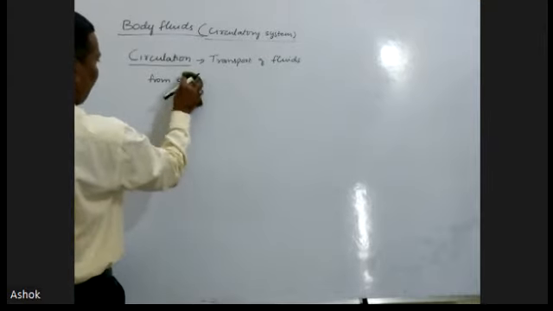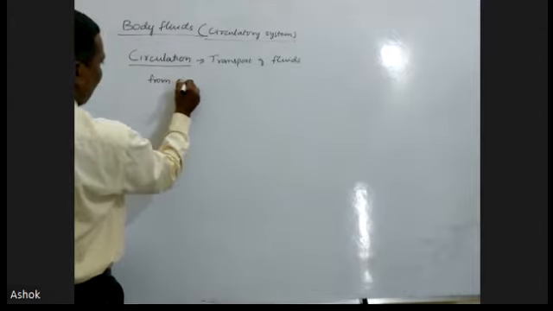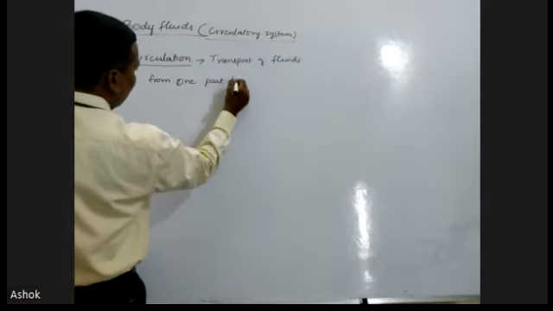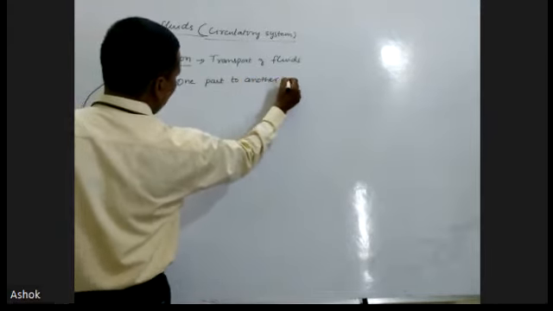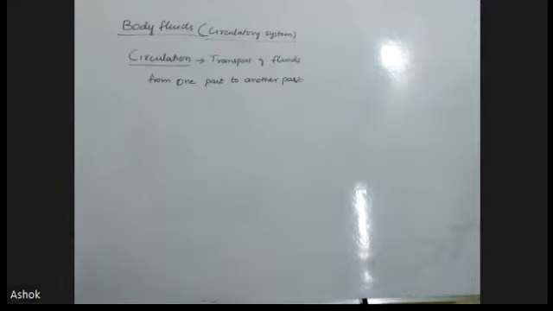In the circulatory system, mainly circulation occurs. Circulation is the transport of fluids from one part to another part. That is called circulation.